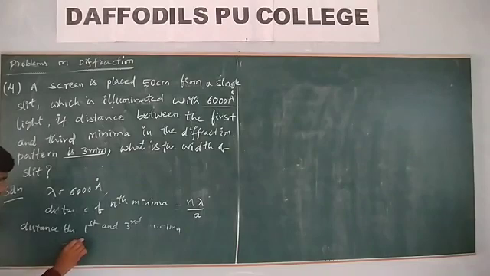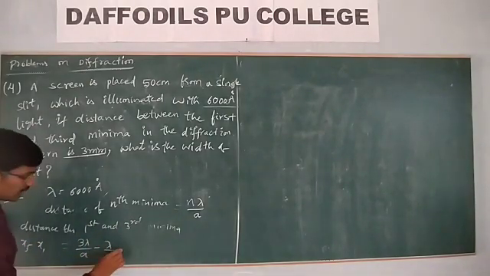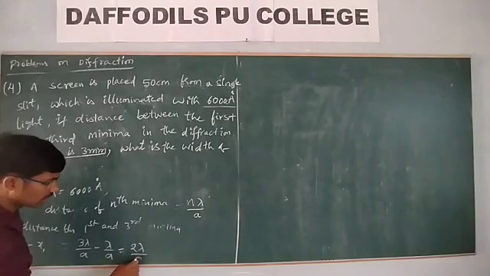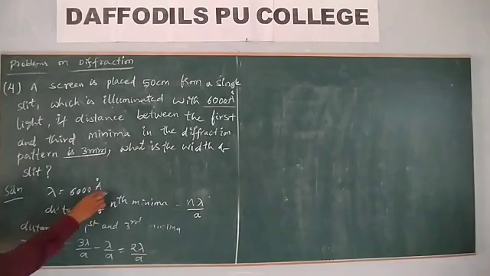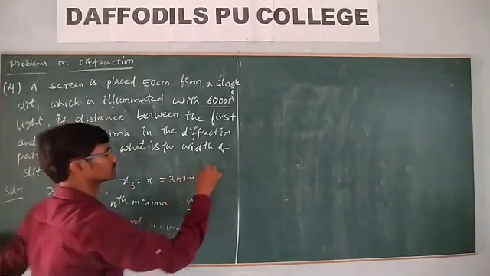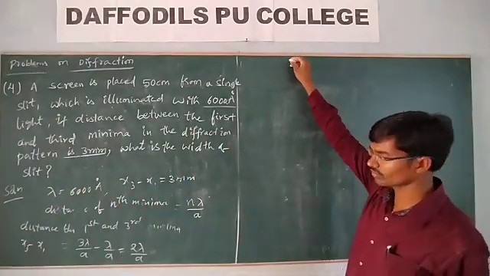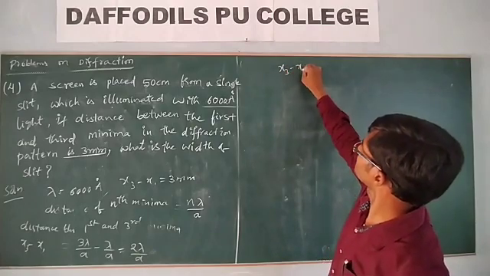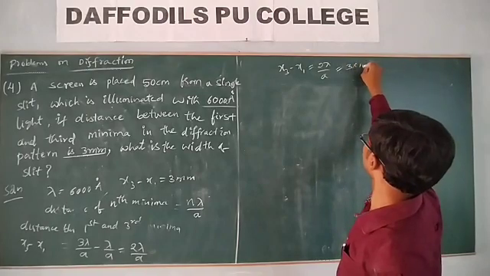So we get 3 lambda by a minus lambda by a, the third one minus the first one, that is 2 lambda by a, and this value is given as 3 millimeter. x3 minus x1 is equal to 2 lambda by a, that is equal to 3 millimeter.